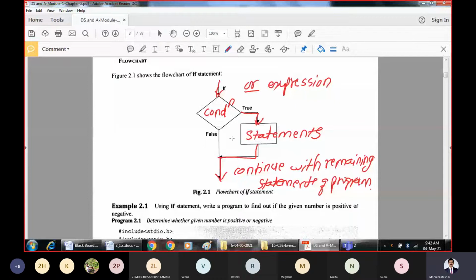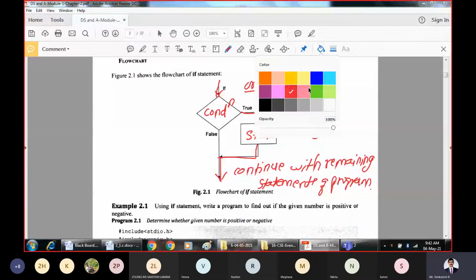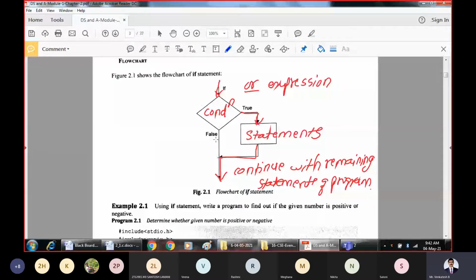If it is false, the other way happens. If the condition is false, then we will directly continue with the other statements. We will not go into this block. For false, it directly goes to the other statements. If it is true, we execute the statements and then go on with the other statements of the program. That is the simple functionality of the if statement.